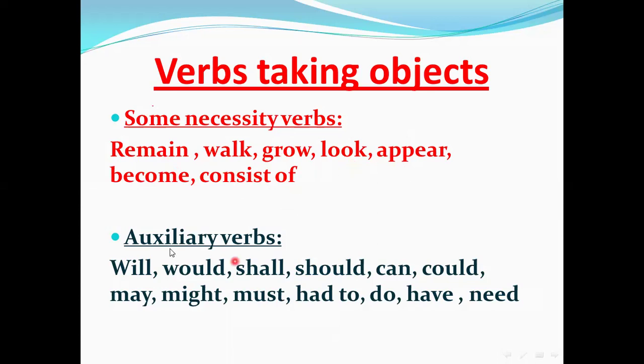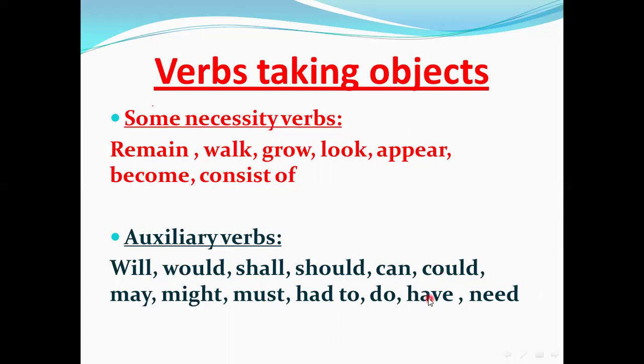We have some auxiliary verbs that must be followed by a verb, like we say will come, would come. So here is the auxiliary. Auxiliary means the verb helping another verb. This is the meaning of auxiliary verbs. We have will, would, shall, should, can, could.